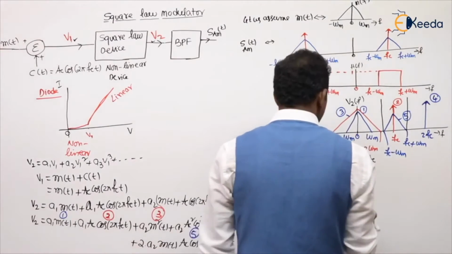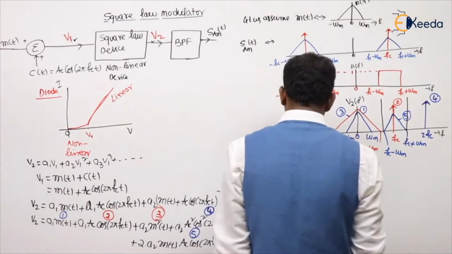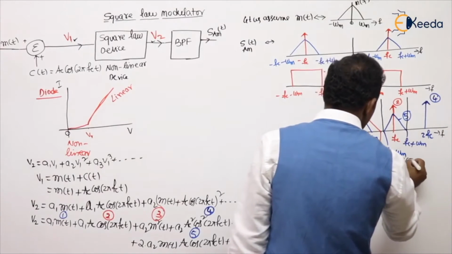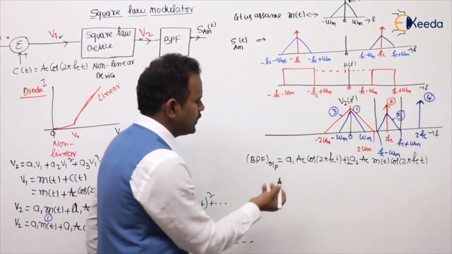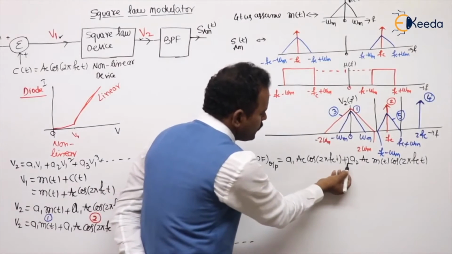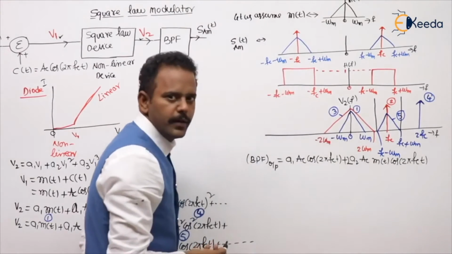Are you getting my point? Of course, 2 also. I wrote 2A2 AC as constants. Then M of t into cos 2 pi FCT. What is the band pass filter output we got? The second term A1 AC cos 2 pi FCT and the fifth term 2A2 AC M of t into cos 2 pi FCT.